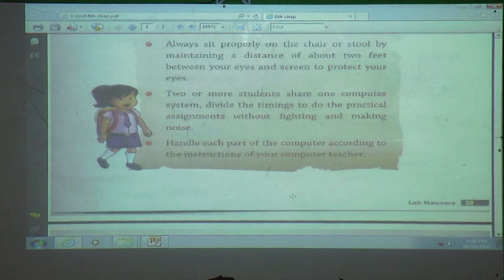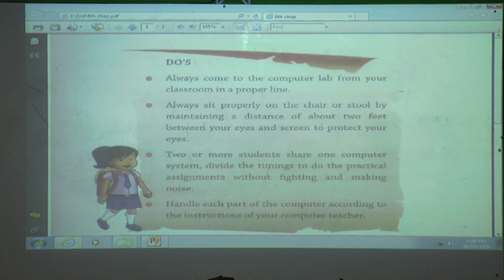Clear? Which things do we have to do? Always come to the computer lab from the classroom in a proper line. Always sit properly on the chair or stool, maintaining a distance of about 2 feet between your eyes and the screen to protect your eyes.